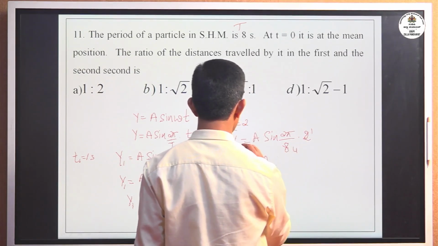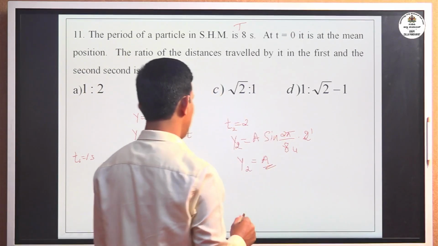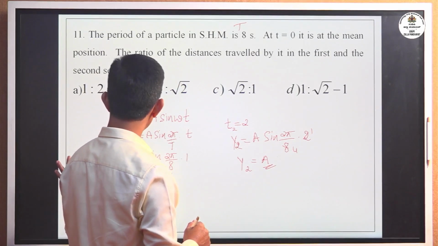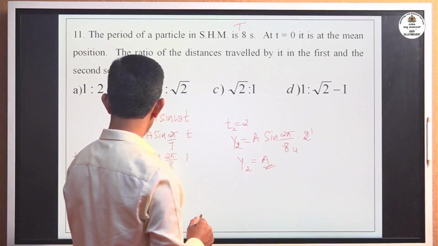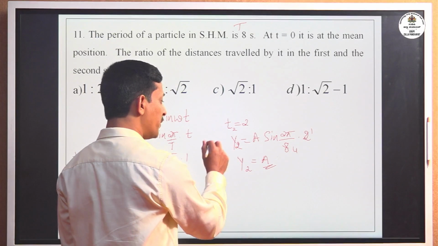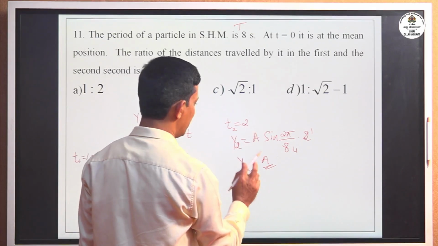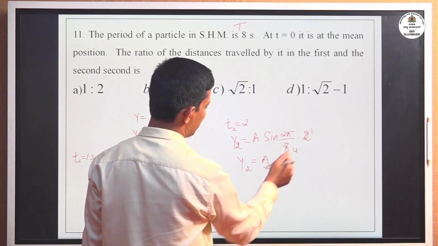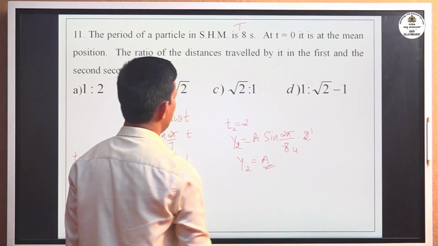That is y2, you can get a. Understood, no? Now y1 is distance travelled in 1 second, but y2 is the total distance travelled in 2 seconds. Only there substitute t as 2. By simplifying this one, we can get y2 equal to a.